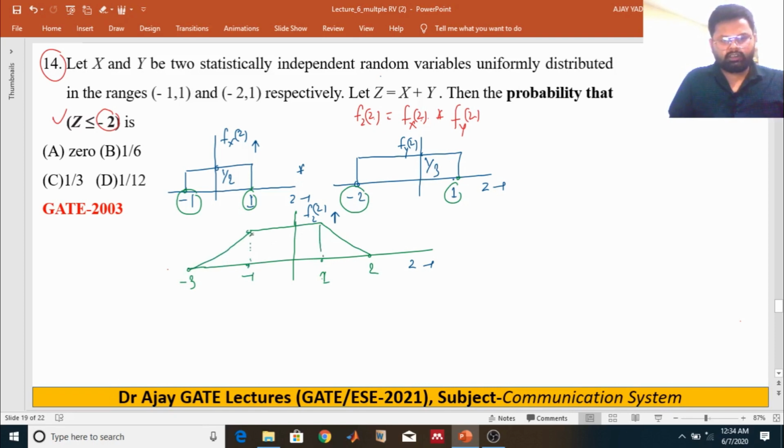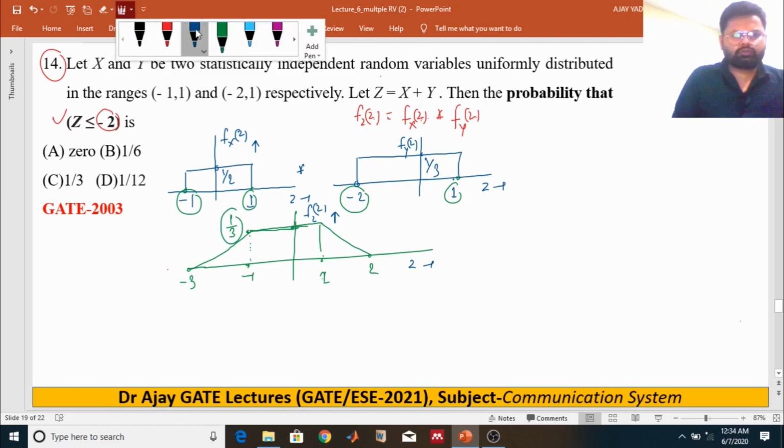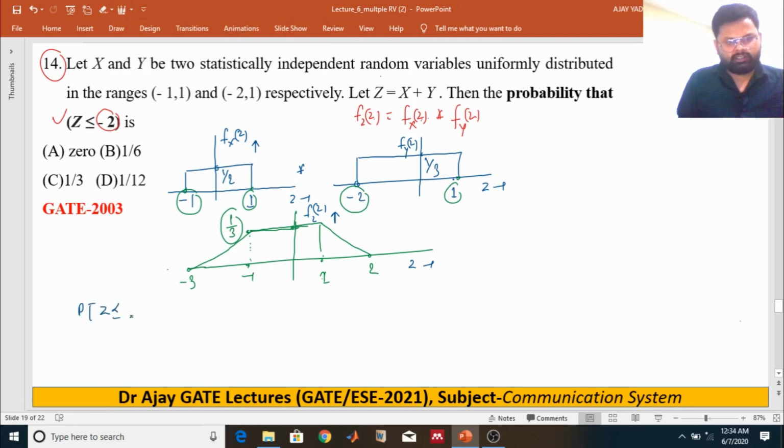And what is the strength of this one? If you are taking the area, this will be 1 upon 3. The strength of this one is 1 upon 3. But we have to find out the probability of z less or equal to minus 2. That means if you take the area under this PDF up to this region, you will get the probability, right.